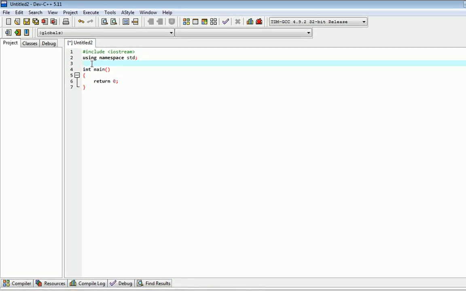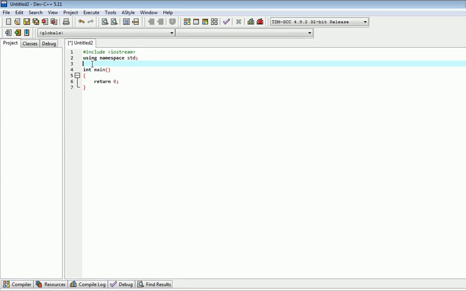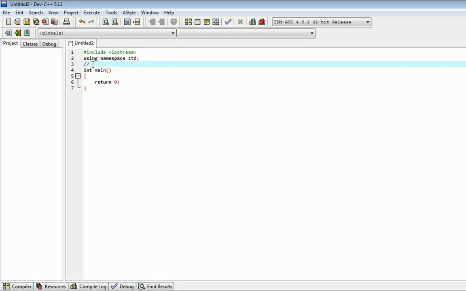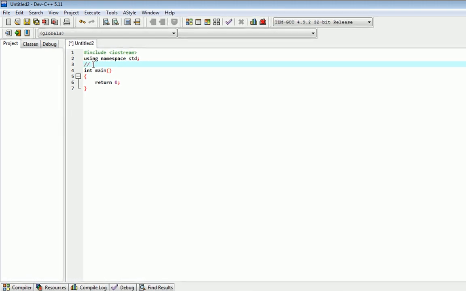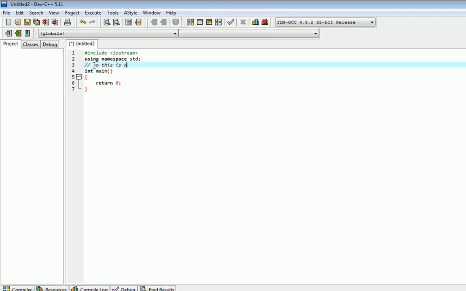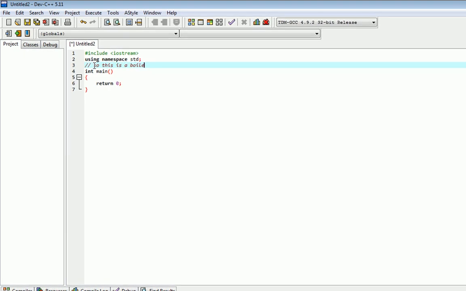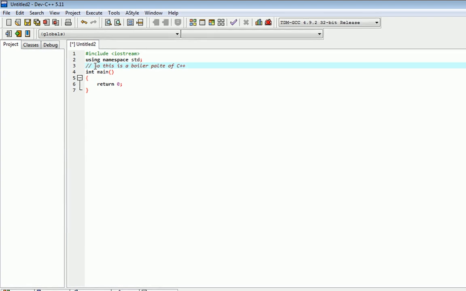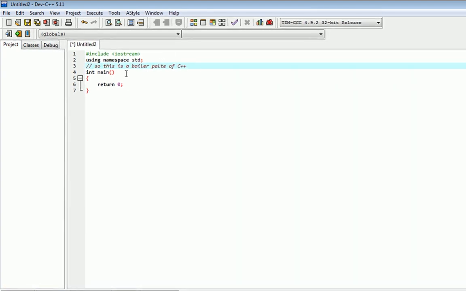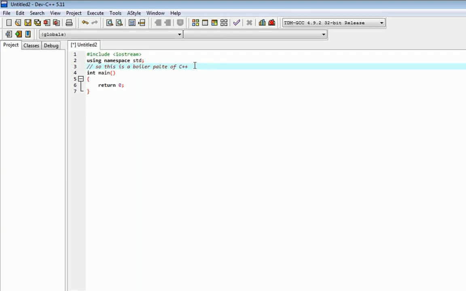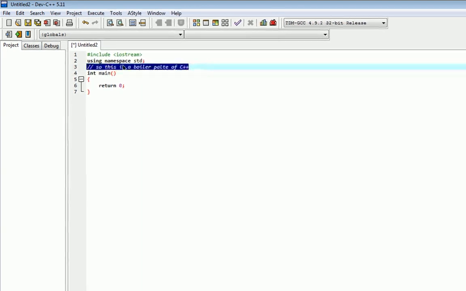For writing a comment, we have to use this double slash. After this double slash we can write a comment. So this is a boilerplate of C++. Another thing to notice is that whenever the compiler compiles this code, it will never compile this comment. So you can literally write anything over here.